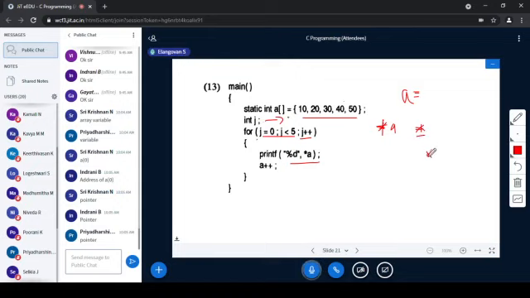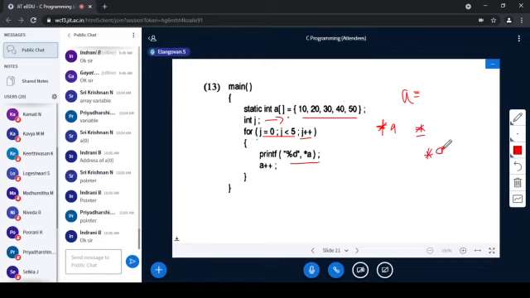Star is value at the address. Star a means a is address of a of 0, and star of this is nothing but value at the address, that is 10.